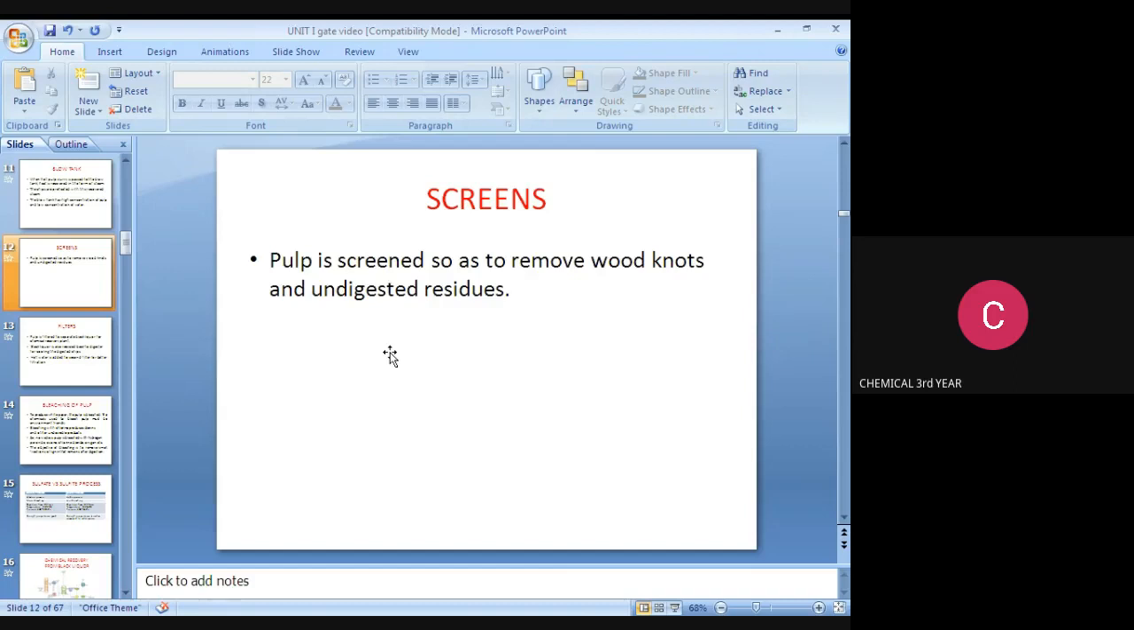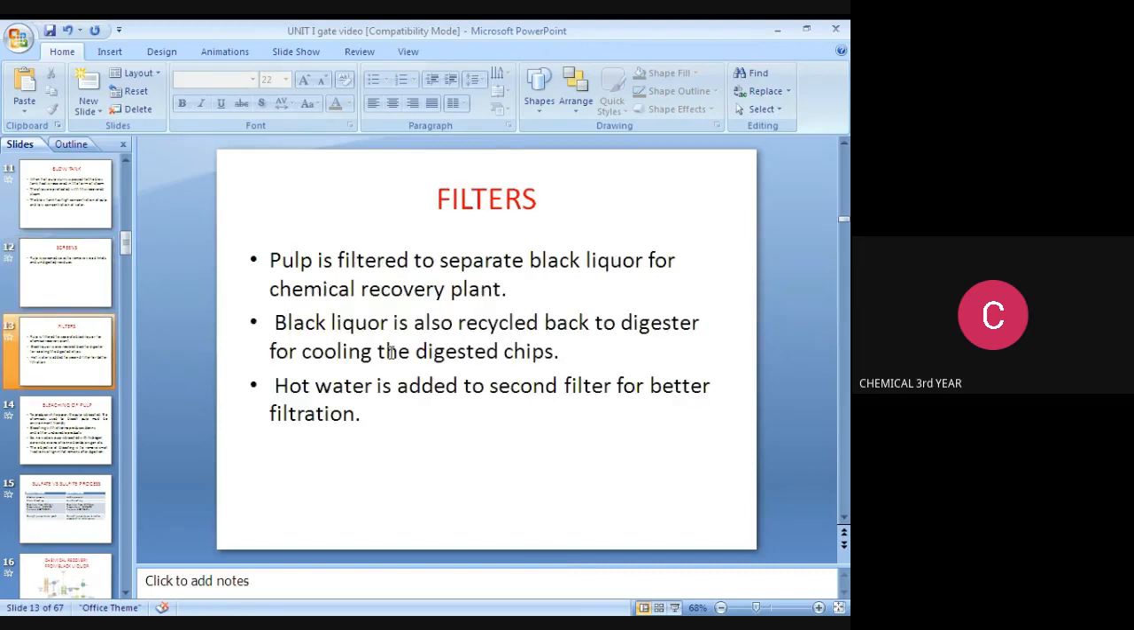Screens: the pulp is screened to remove wood knots and undigested residues. Filters: pulp is filtered to separate the black liquor for the chemical recovery plant. Black liquor is also recycled back to the digester for cooling the digested chips. Hot water is added to the second filter for better filtration.